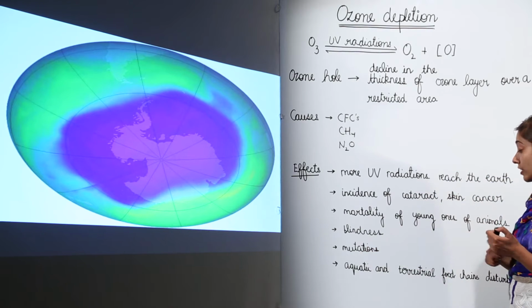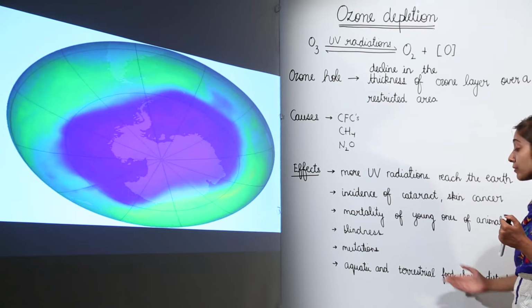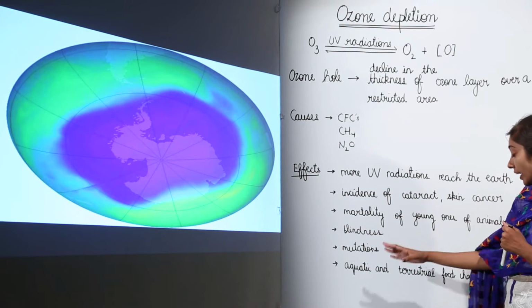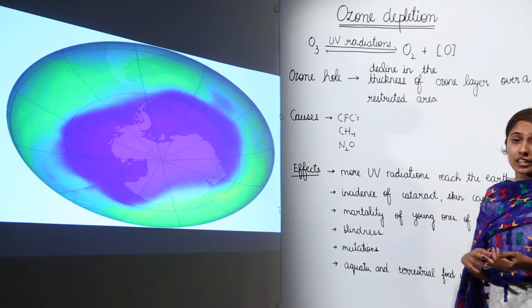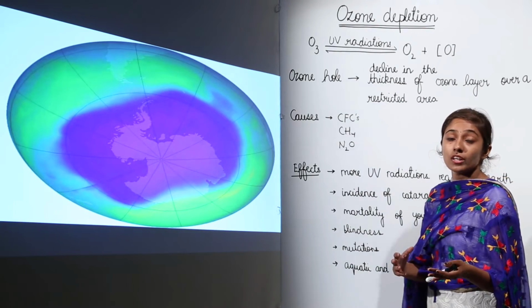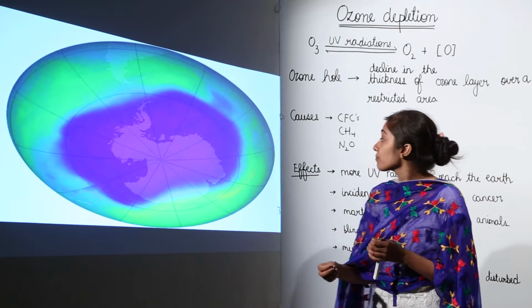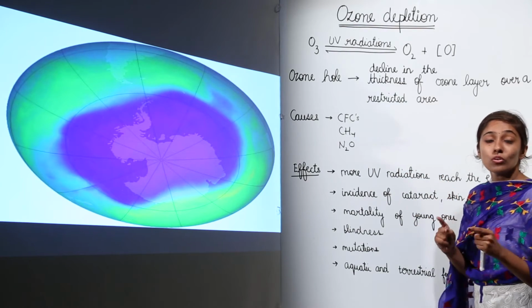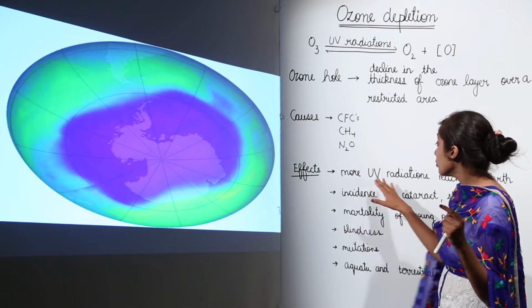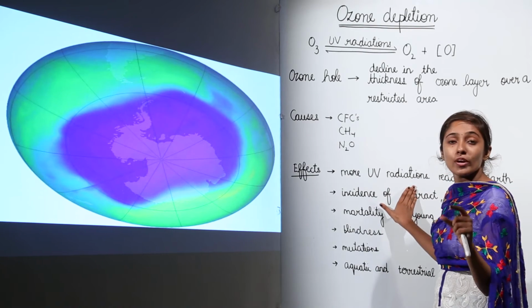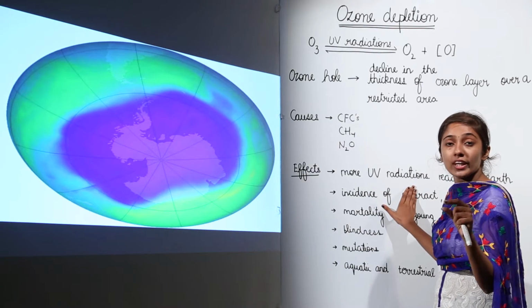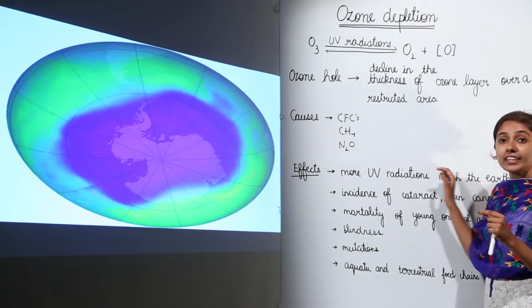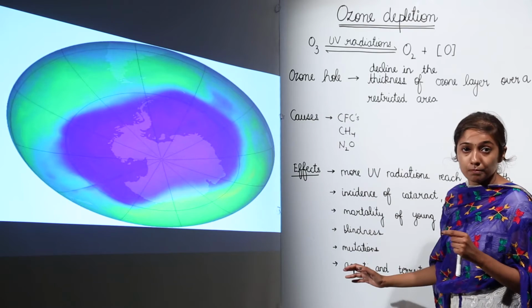Then these UV radiations can also disturb the aquatic and terrestrial food chains. They can have a direct impact on photosynthesis in plants also. So these are the effects, and why are these effects there? Because the ozone layer is protecting you from UV radiations. So if it becomes thin, if it gets depleted, then UV radiations can directly reach the earth and cause these effects.